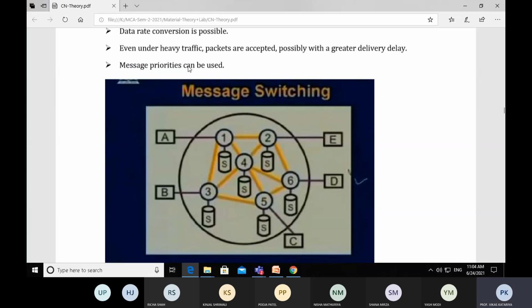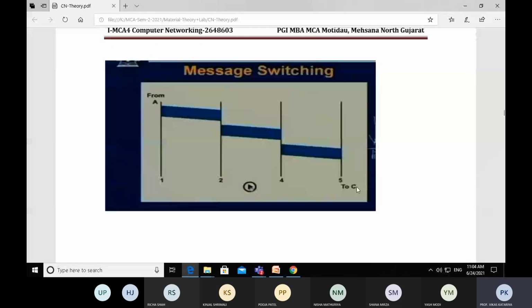Now this is a diagram that shows the message switching flow. Let's suppose we are delivering some messages from workstation A to workstation C. As you can see, node number 1, node number 2, node number 4 and node number 5 come into the picture for making the successful delivery.